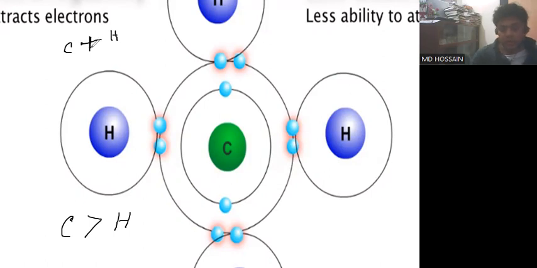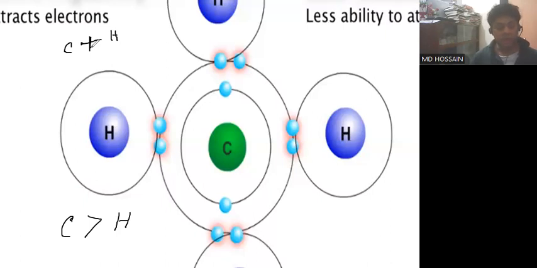In the formation of a bond, the shared electrons will stay in the middle position only when the electronegativity difference of the two atoms is nearly equal.